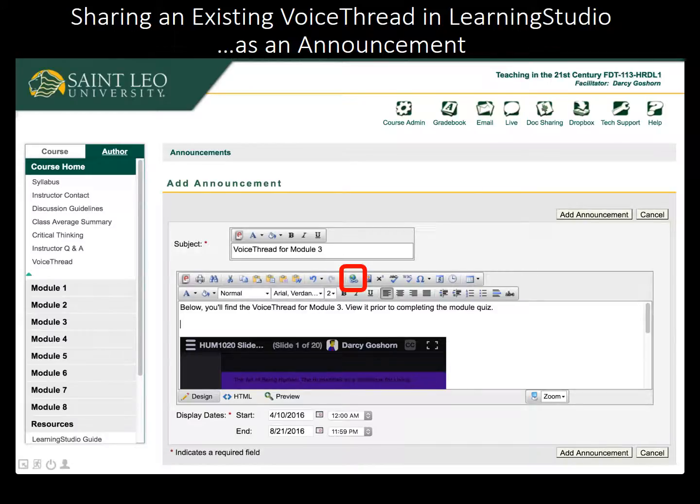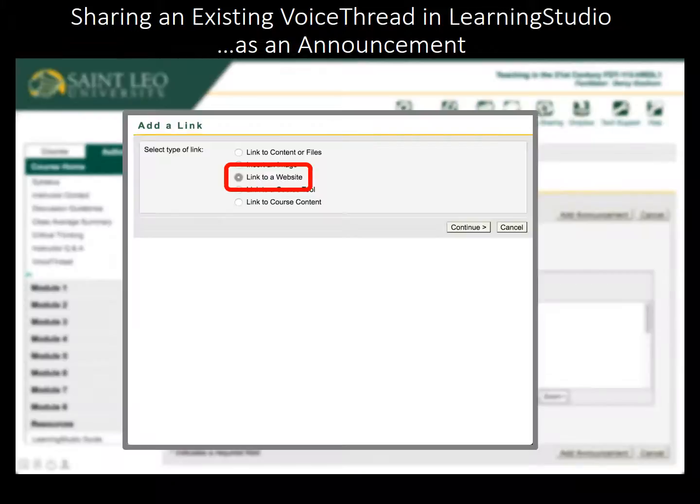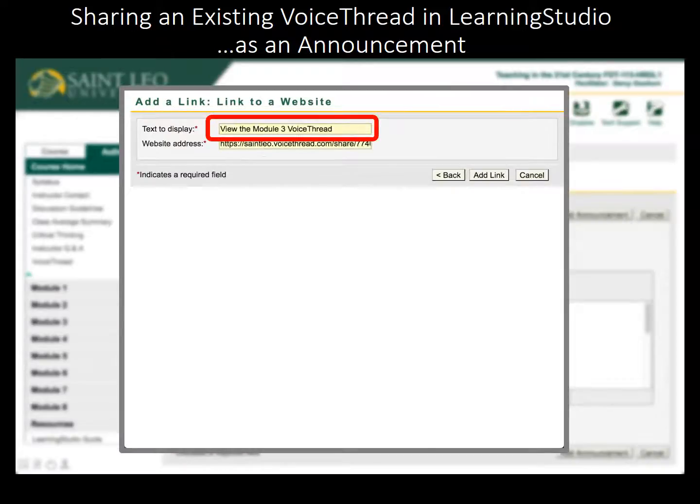I return to the announcement, and with my cursor placed on the blank line, I click the Insert Link button on the toolbar. In the Add a Link pop-up window, I select the Link to a Website option. Then I click the Continue button. I type brief but descriptive text to display in the first box. This will be the text that the student clicks to view the VoiceThread.